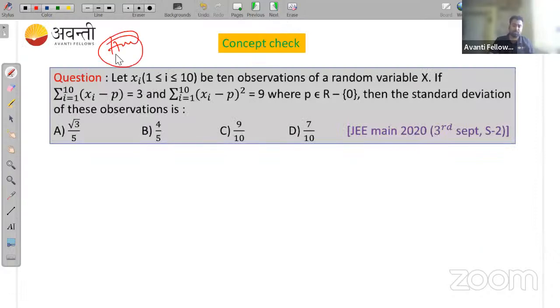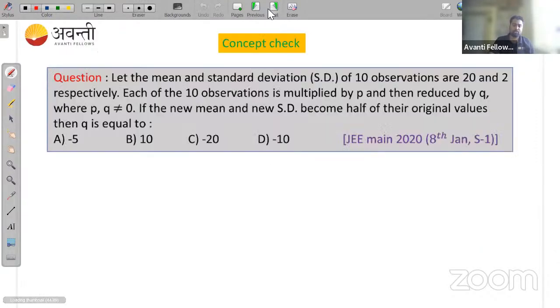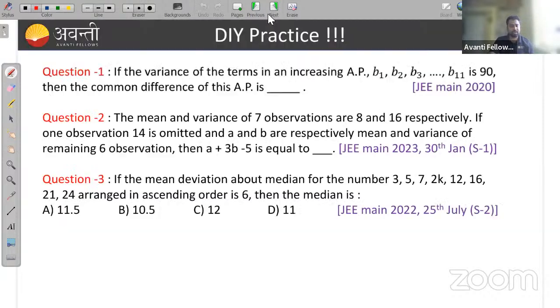So this is all about it. You can take this as your homework, and these are some homework questions for you also. I will share all these things in your WhatsApp group also.